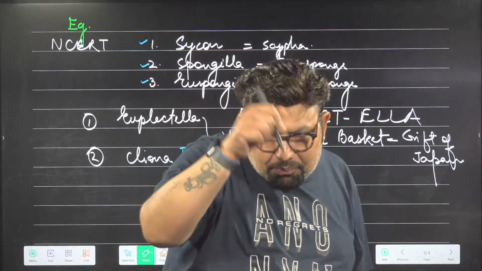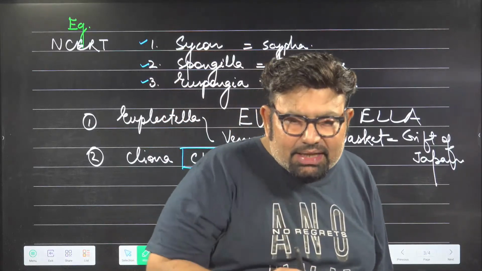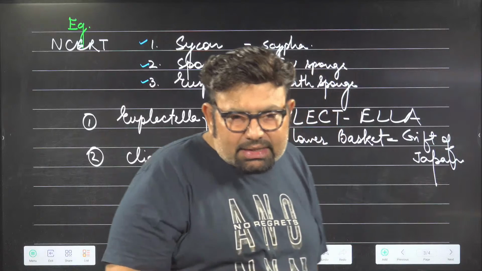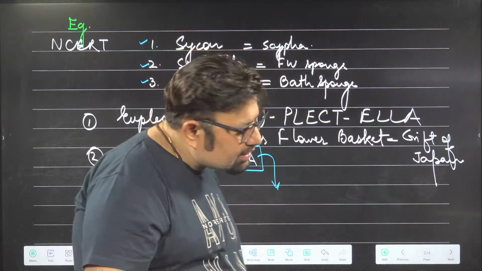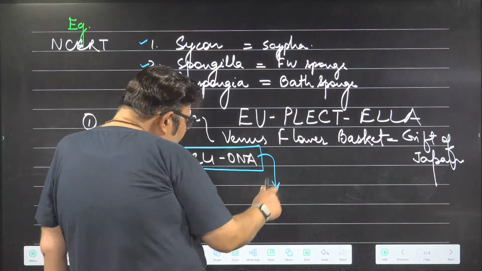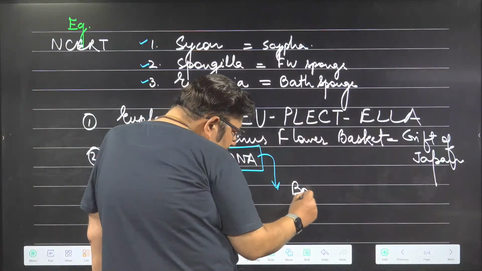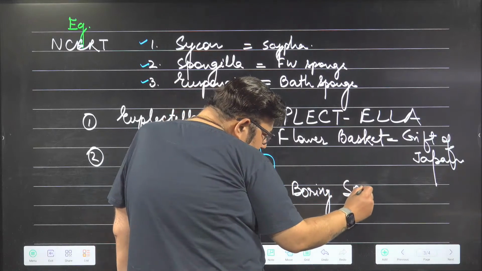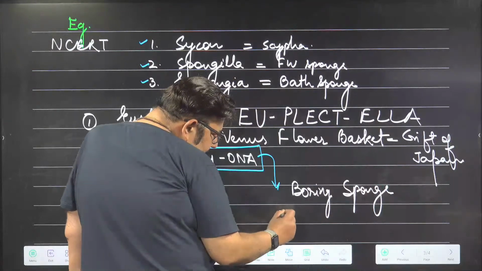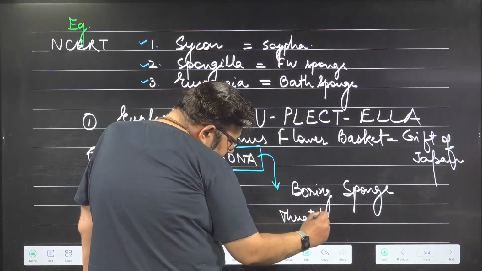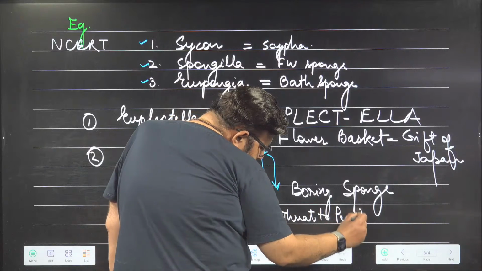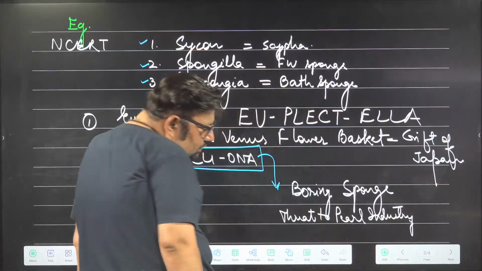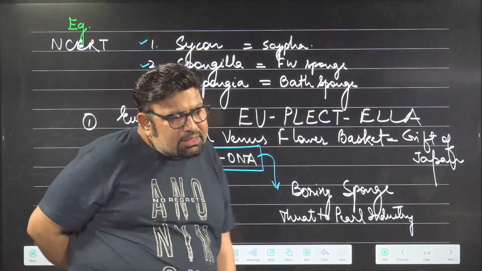And when the pore is done, the hole is created, pearl formation cannot occur inside. So we can say this is a threat to the pearl industry. Therefore, it is also called boring sponge. It can bore inside, boring sponge. And why is it important? Because it is a threat to the pearl industry. So I hope you understand these two examples.